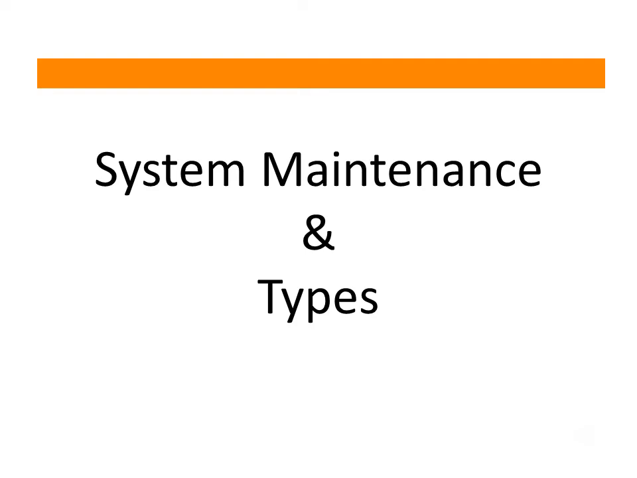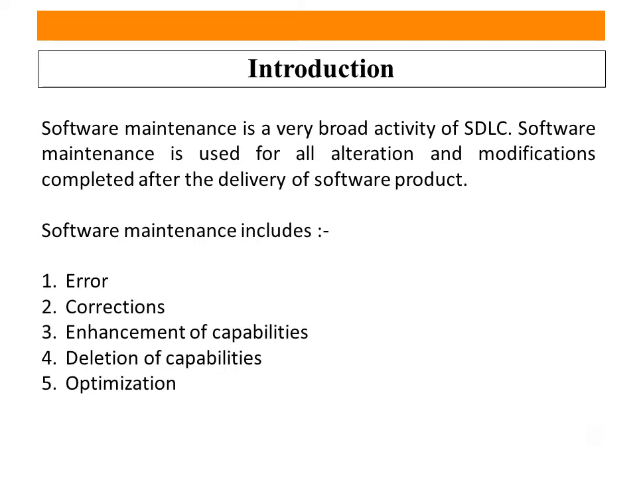So today we are discussing system maintenance, its types, the models involved in system maintenance, and the important topics of system maintenance. System maintenance is a very broad activity of the system development life cycle, and software maintenance is a very broad activity of the software development life cycle. There is no difference between system and software in terms of computer science, computer engineering, and information technology.